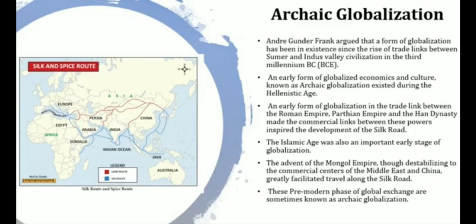This archaic globalization was also an important early stage of globalization. So during this Islamic golden age it was introduced. Okay, the advent of the Mongol emperor destabilized the commercial centers of the Middle East and China. Between these two, the Middle East and China, the trade happened through this Silk Road. Okay.